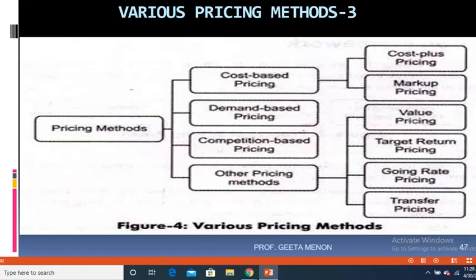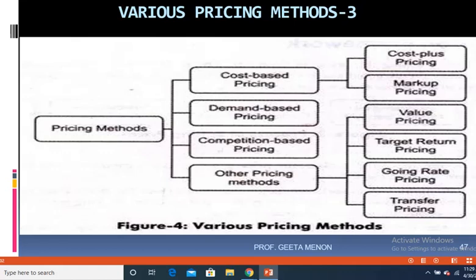Which means that first you decide upon the cost of the product, then second what the company does is it decides upon the profit that they want, and based upon the cost of the product and the profit that they desire to get, they decide what is the percentage of markup that they want. Now this percentage of markup is then added to the cost in order to get the selling price. I hope all of you remember your mathematics class wherein you were taught cost plus profit is equal to selling price.